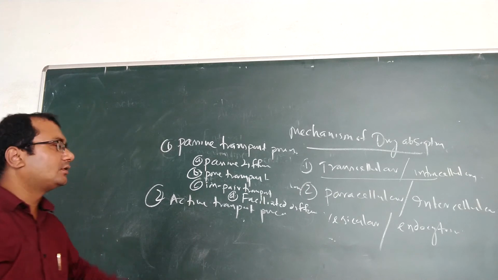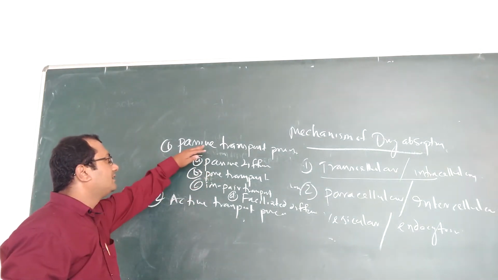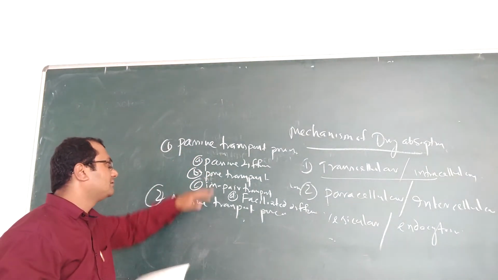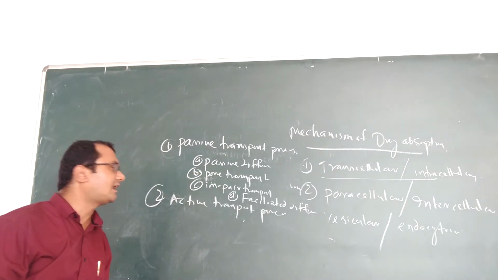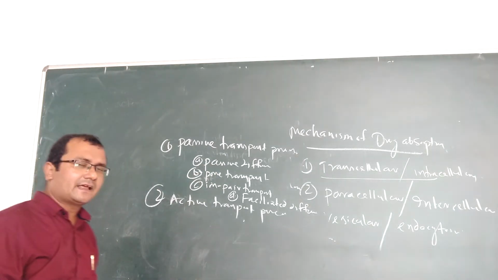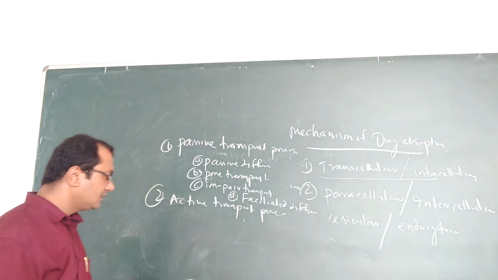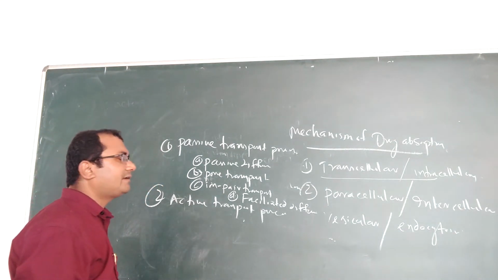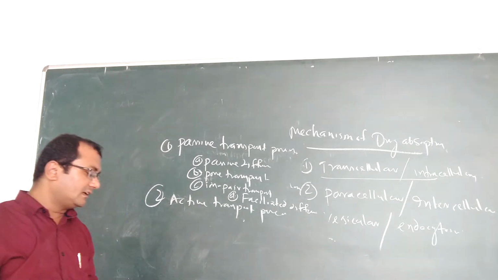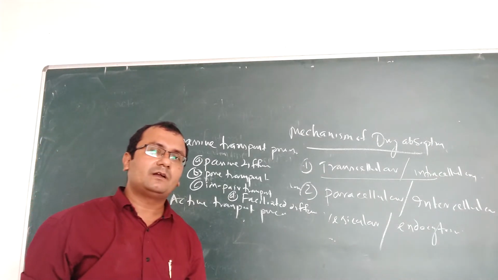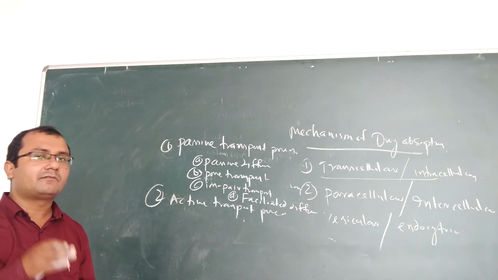So these are the processes involved in passive transport: passive diffusion, pore transport, ion pair transport, and facilitated diffusion. Then coming to active transport, as I told you, it utilizes energy from ATP.